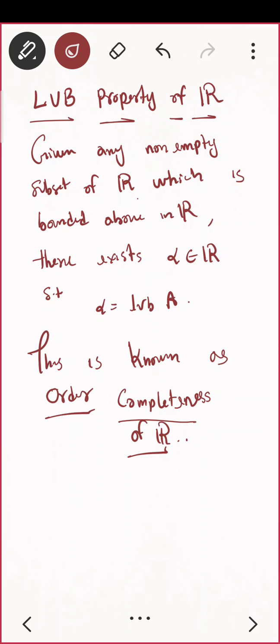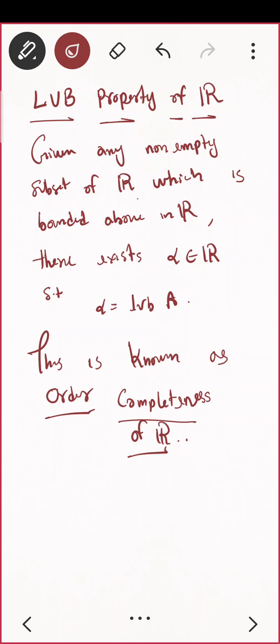So right now I won't be able to explain that completeness because we lack many prerequisites. Before that, we want to learn so many things. Then only we will be able to learn that. So for now, just understand order completeness. It is just giving you an order: whenever you have a bounded above set, it will have a LUB, and whenever you have a bounded below set, it will have a GLB. That's it. Just consider it like that.